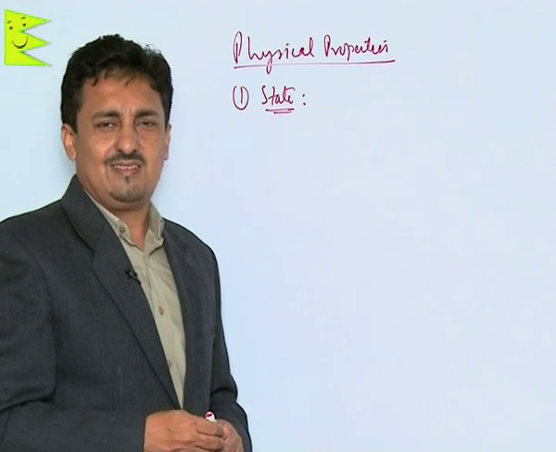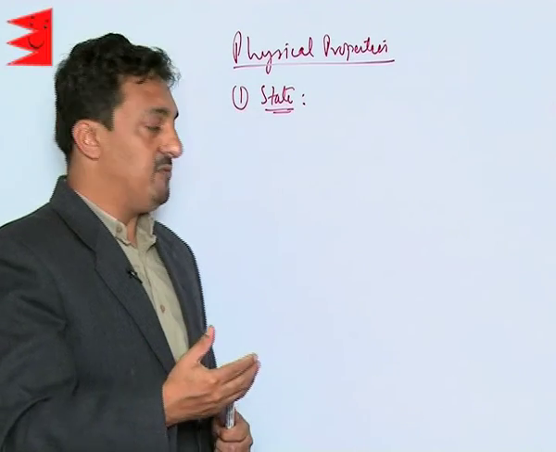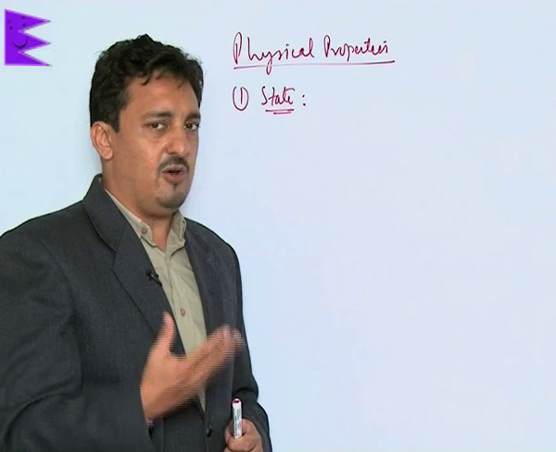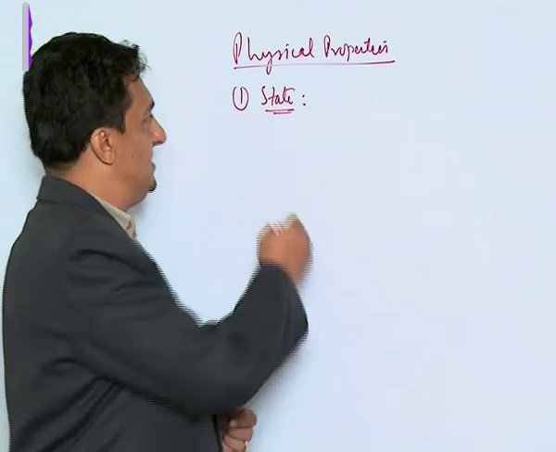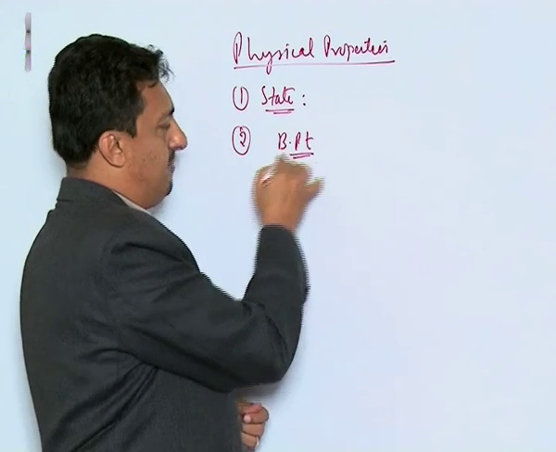Phenols also are colorless liquids or maybe solids, but in old samples what we find is that phenol acquires a wine red color due to oxidation. So that is basically about their state. What is most important to discuss is their boiling point.